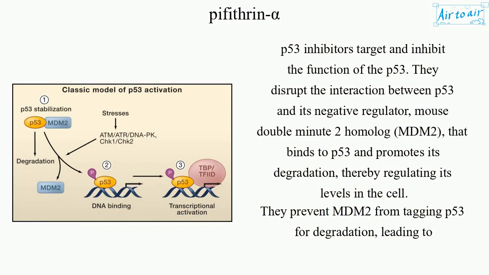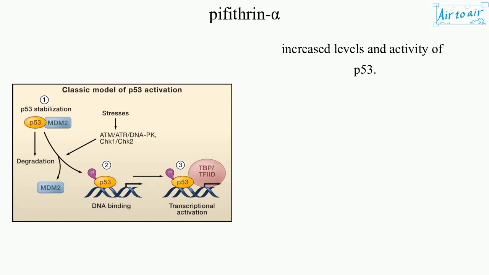p53 inhibitors target and inhibit the function of the p53. They disrupt the interaction between p53 and its negative regulator, mouse double-minute-2 homolog, MDM2, that binds to p53 and promotes its degradation, thereby regulating its levels in the cell. They prevent MDM2 from tagging p53 for degradation, leading to increased levels and activity of p53.